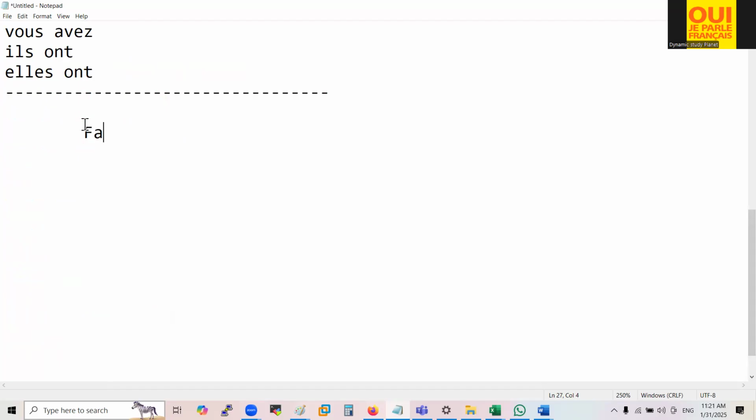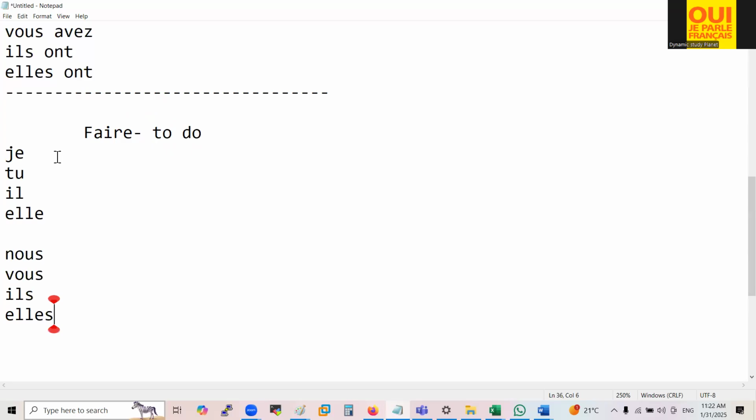Please listen carefully. Faire. What does it mean? It means to do. Now you have to write the pronouns: je, tu, il, elle, nous, vous, ils, and elles. Now you have to conjugate this verb like je fais, and tu fais. In place of the T, you write S, you have to write S.